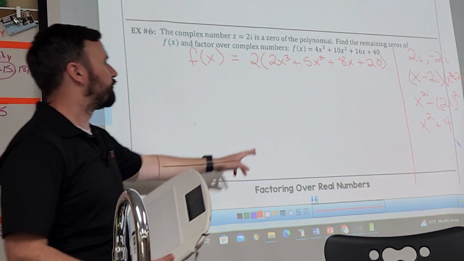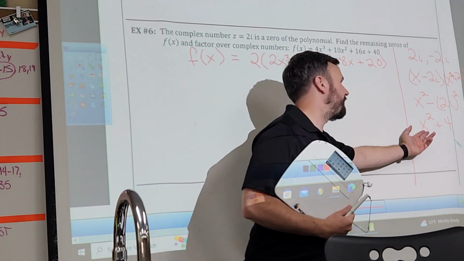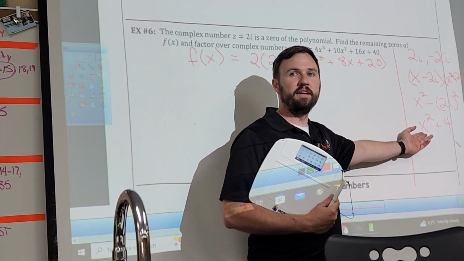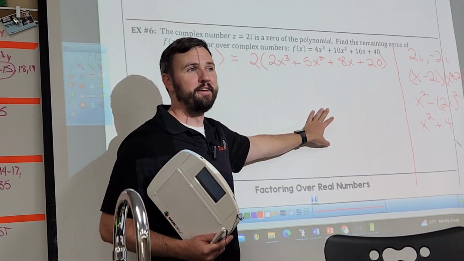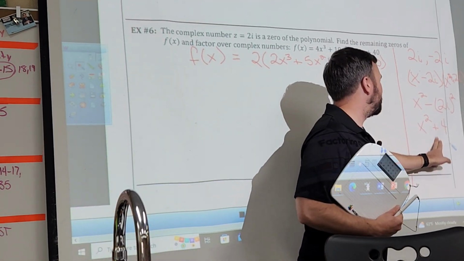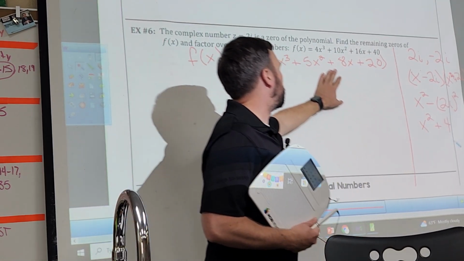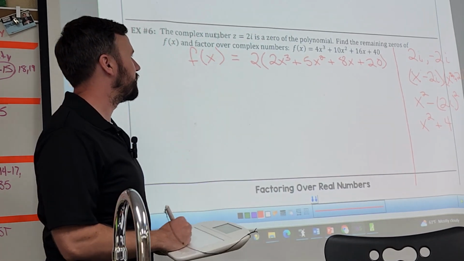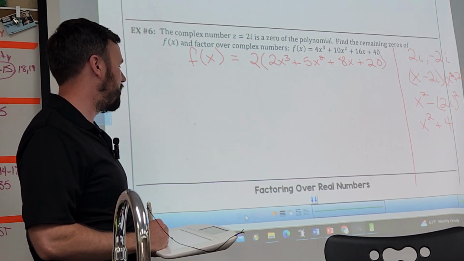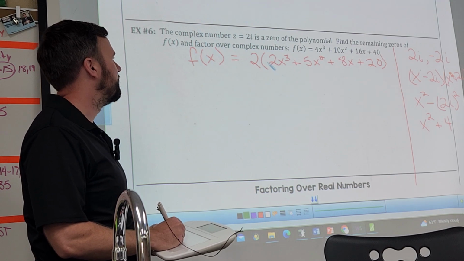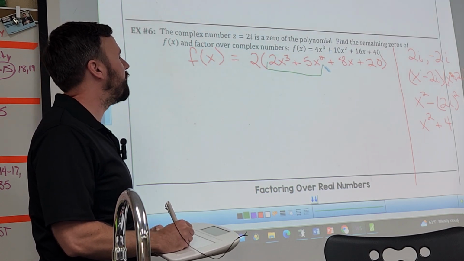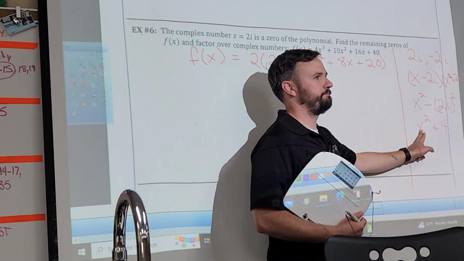But now I know when I group these, what do I have to pull out of my front numbers? And no, hold on. I FOILed this out, right? Now when I go to factor this, we're going to group it, right? Because that's all we know for trinomials is grouping. Now, what do I know I have to pull out of this based on this?